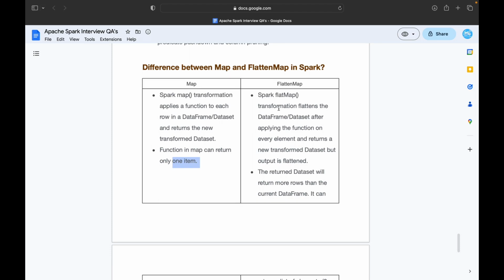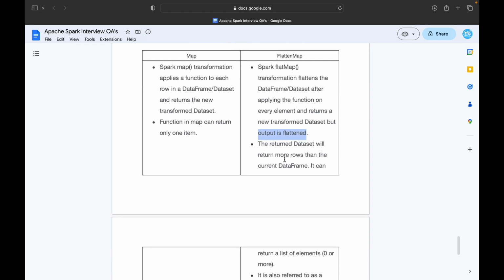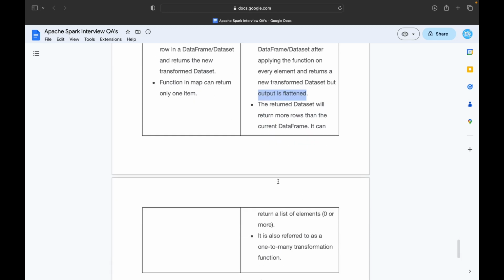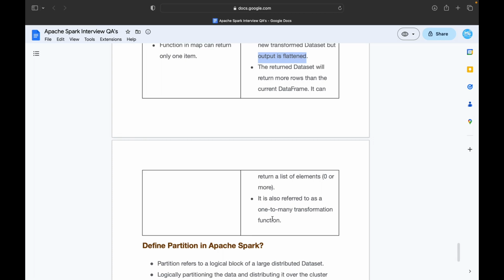Whereas flatMap transformation flattens the data frame or dataset after applying the function on every element and returns a new transformed dataset, but the output is flattened. So here it will be one to many. The returned dataset can have more rows than the current data frame. It can return a list of elements, 0 or more. It is also referred to as a one to many transformation function. Map is 1 to 1.